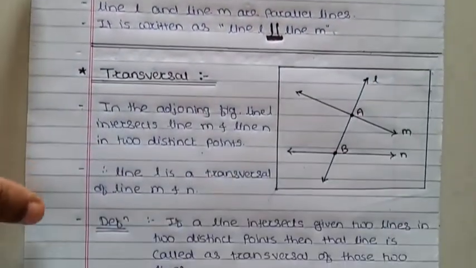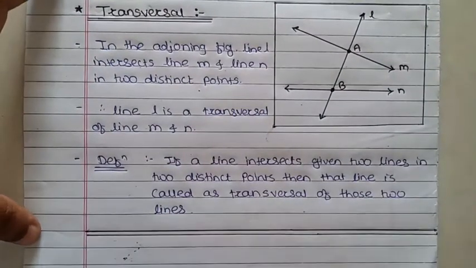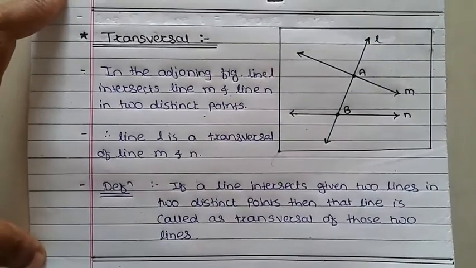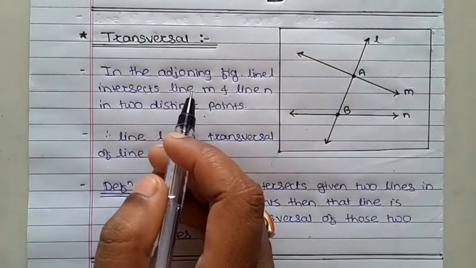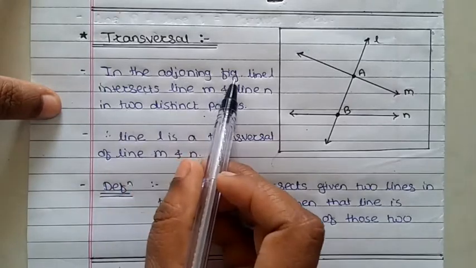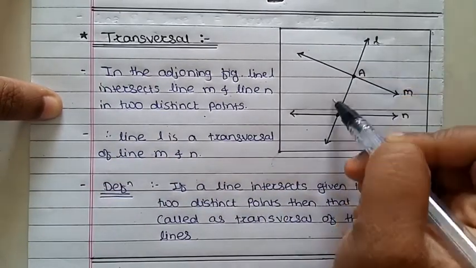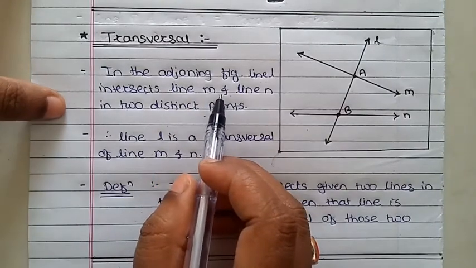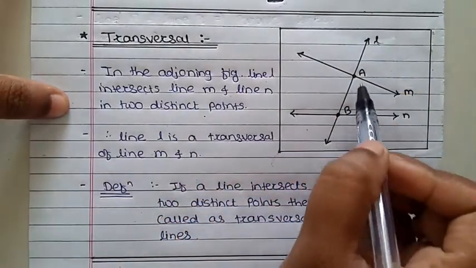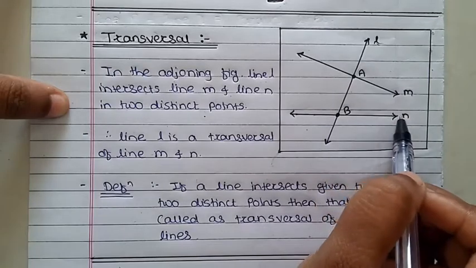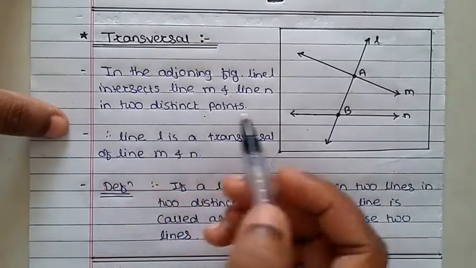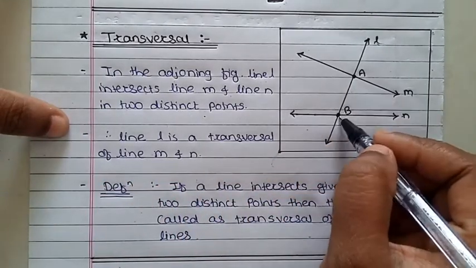Next thing is transversal. In the adjoining figure, this line L intersects lines M and N. This line intersects line M as well as line N at two distinct points, meaning two different points.